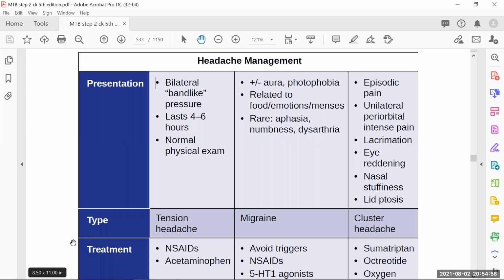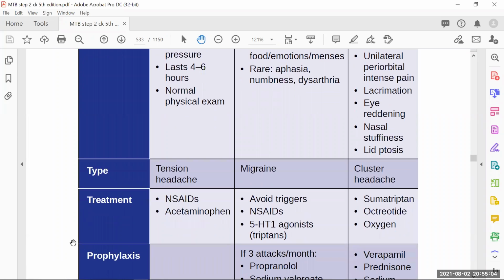Whenever it says aura symptoms are there and then the patient is having headache, think about migraine. Whenever it says a band-like headache, you will always think about tension headache. So what are we going to give in all these types of headache? For tension headache, you can give NSAIDs or acetaminophen. For migraine, we always ask the patient to avoid the triggers, whatever the trigger is.